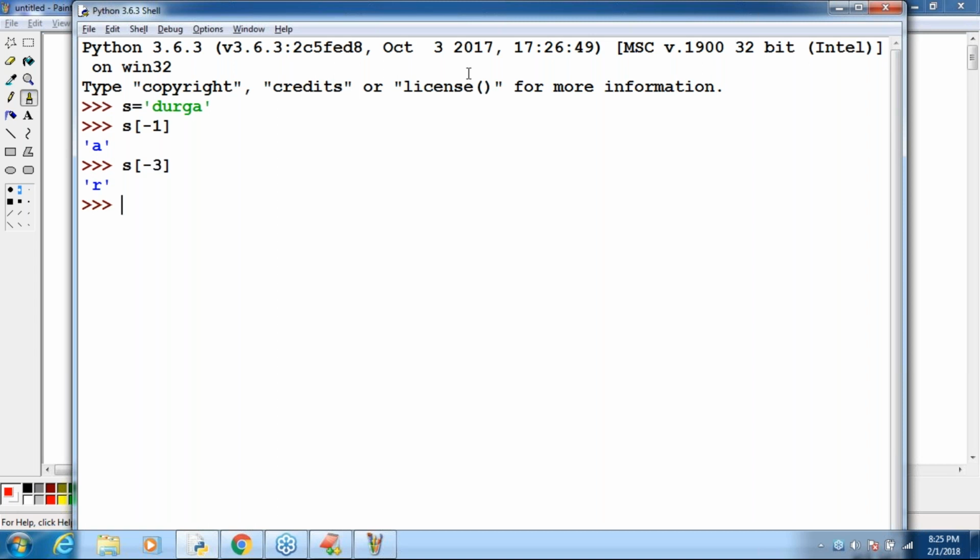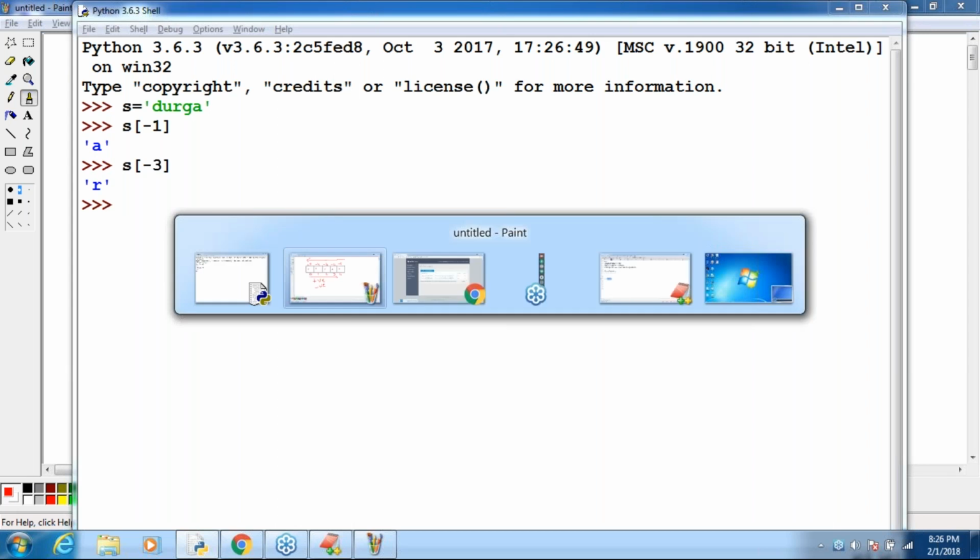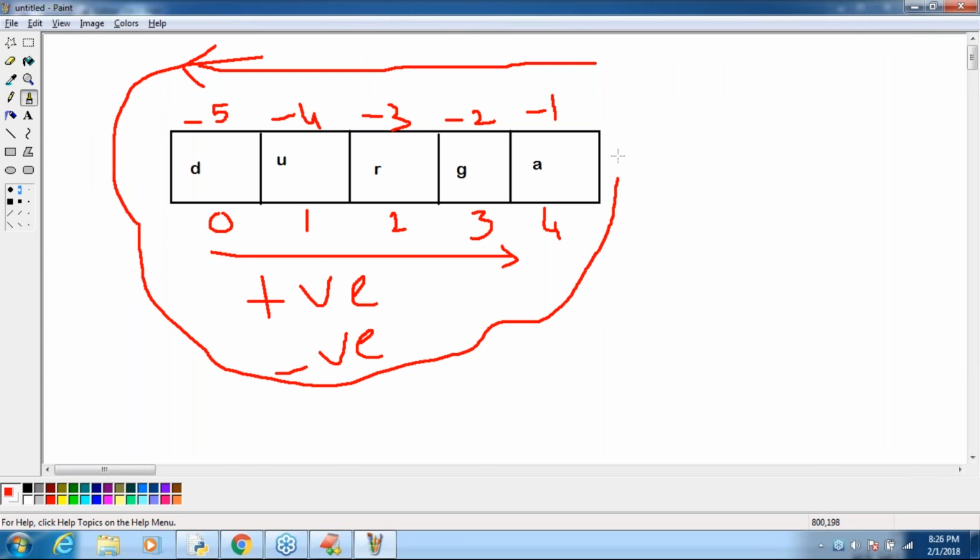But in Python, you can move from right to left or left to right, both directions, so that we are going to get more flexibility. If you want, you can give left and right, or if you want, you can give right and left also. Both options are available in Python. Right to left you can move, left to right you can move with the index. Now take a bit very special care. That's all. This is about the index story.